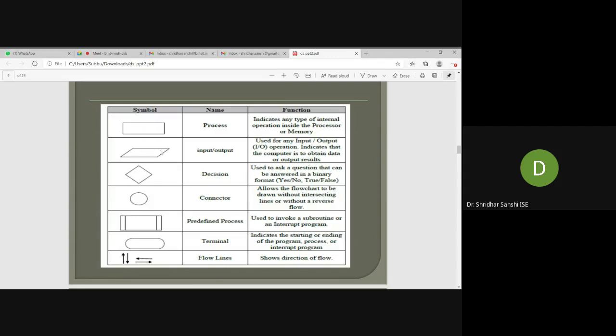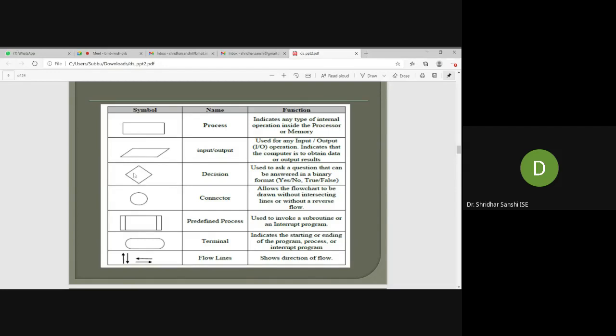So this is the symbol that is used for input and output. Say in the previous program we are reading two numbers. In order to read two numbers we can use this particular symbol, and also for displaying the output we can use this particular symbol. For input we cannot use this symbol, you have to use only this symbol.